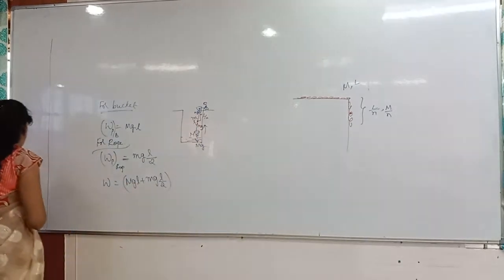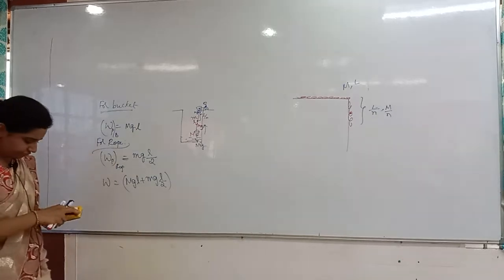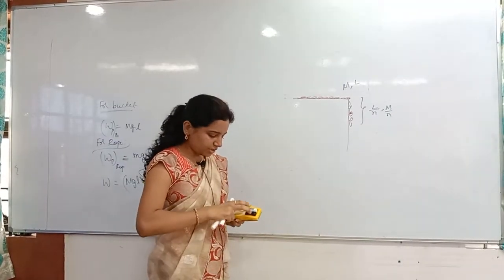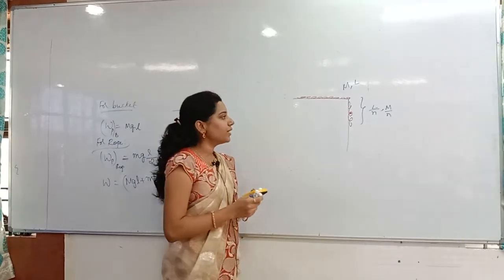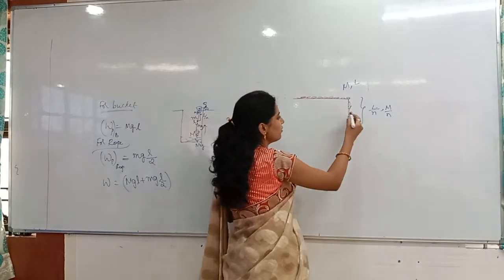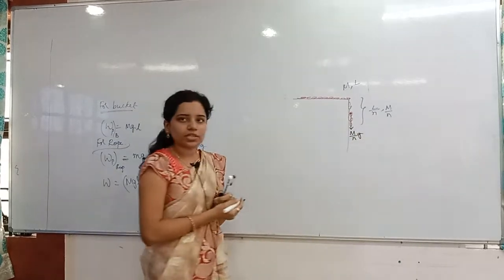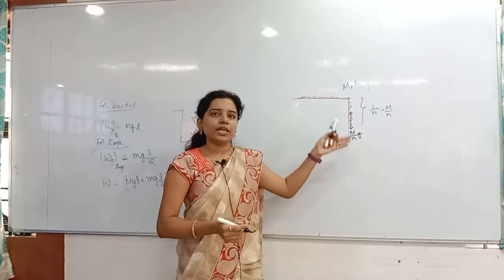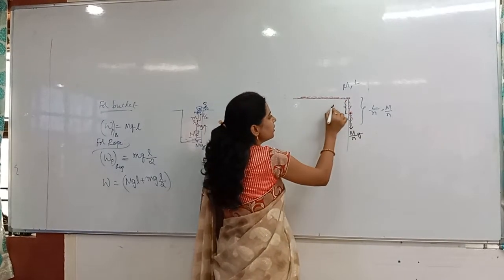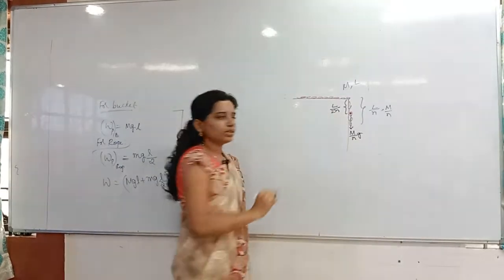At that center of gravity, what is the gravitational force there? What is that? Mg only, no? Mg, nothing but what will you get? M by n into g. So at the center of gravity the weight is acting as m by n into g. Mg only, the hanging part mass is m by n, and into g it is acting. So at what length is it acting? L by n divided by 2. Nothing but what I can write, L by 2n.